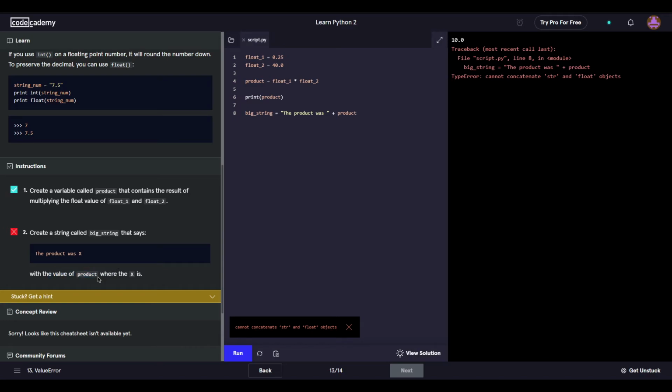The value of product, where the X is. Do I have to do this? Didn't mean to do that asterisk there. What is going on here? What? How? Before we consult these people, is product spelled wrong? No, it's spelled right.